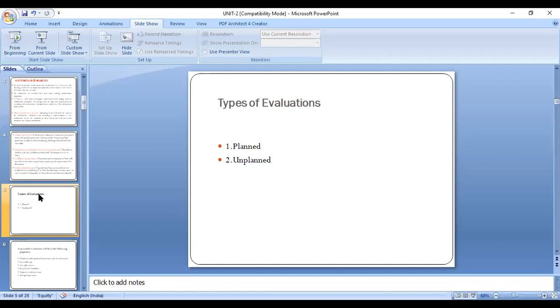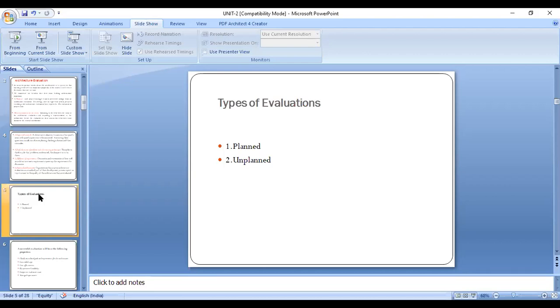Whenever we are going to prepare a project, whatever lists we have got ready for preparation of the project, in that project itself we are going to include this part also. Before going to the execution of this project, we must evaluate each and every step beforehand.